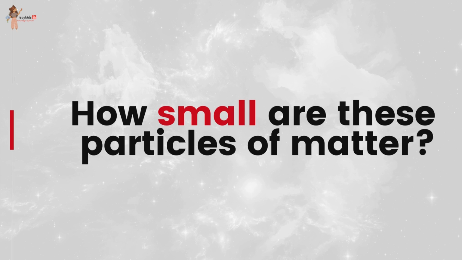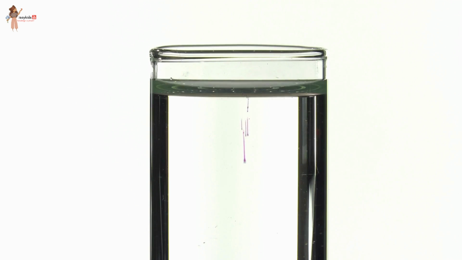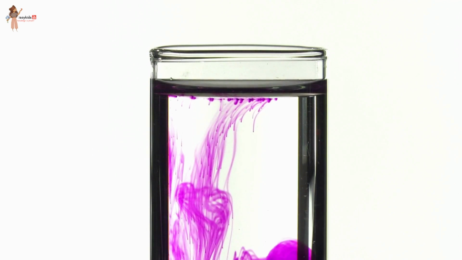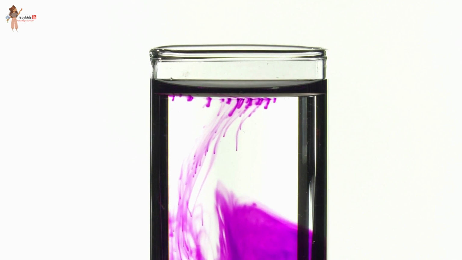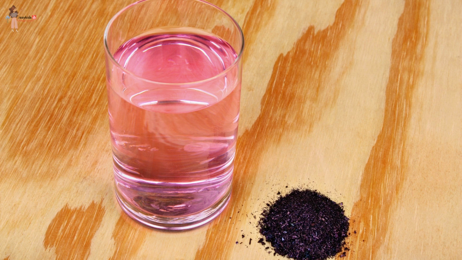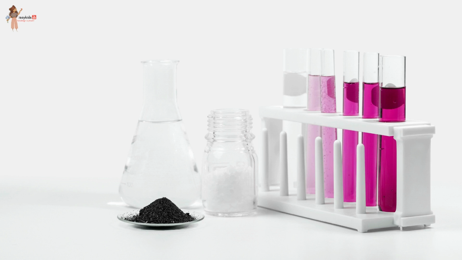Now the second question is, how small are these particles of matter? To understand this, let's perform an activity again. Take 2 to 3 crystals of potassium permanganate and dissolve them in 100 ml of water. Take out approximately 10 ml of this solution and put it into 90 ml of clear water. Now, take out 10 ml of this second solution and put it into another 90 ml of clear water. Keep diluting the solution like this 5 to 8 times. Now, is the water still colored?